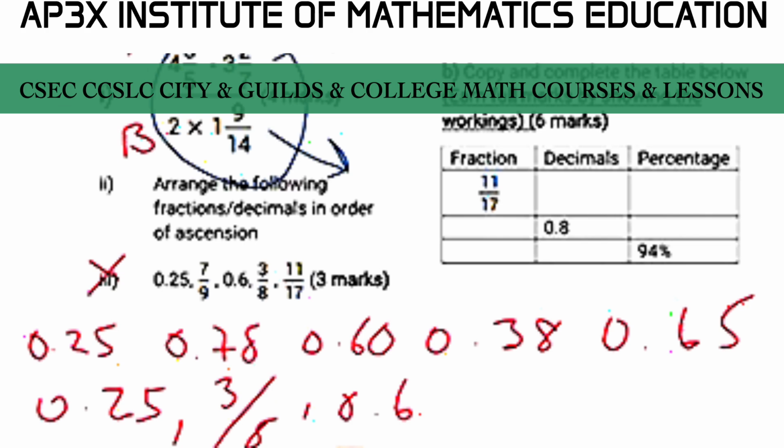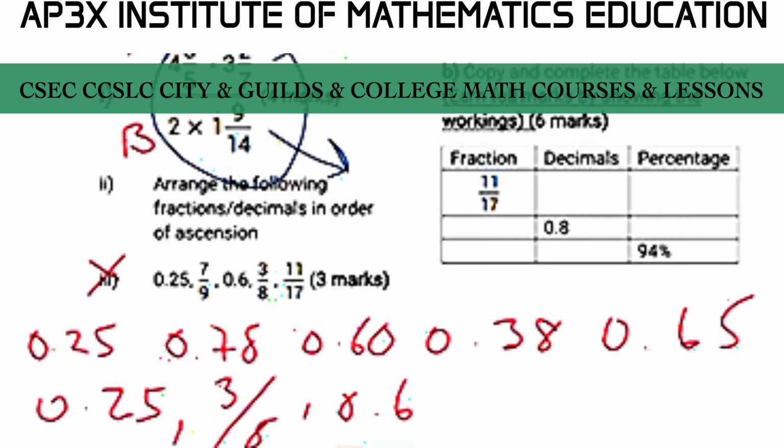So we want to always write back our solution in the exact format that they gave us. The conversion was just to give us a better perspective as it relates to which one is larger or smaller. But when you're writing your answer, you want to write it back in the original format that was given to you. So 0.6.